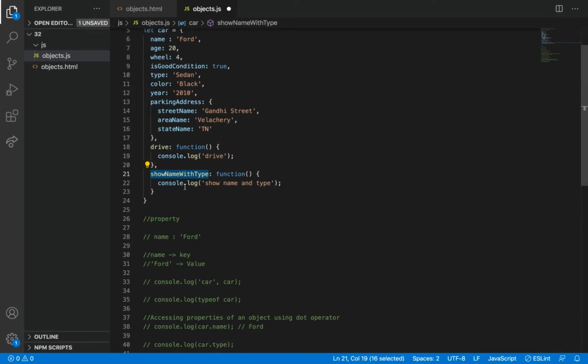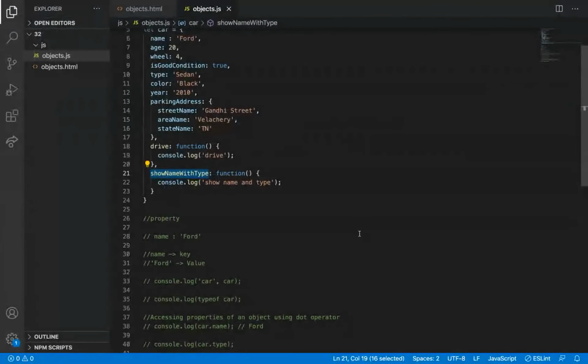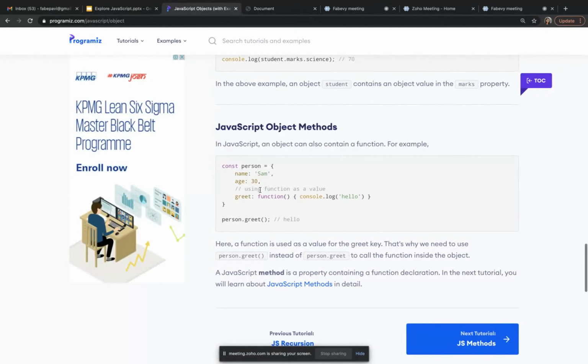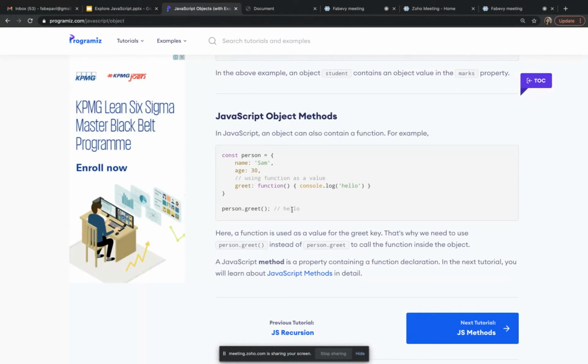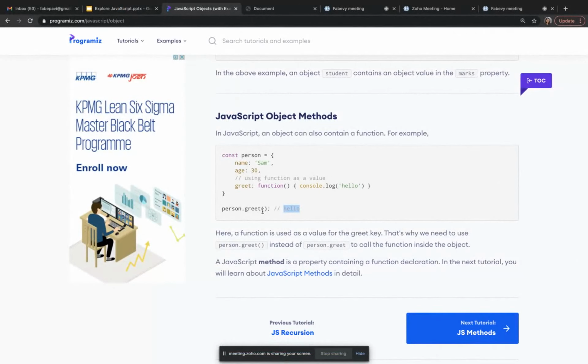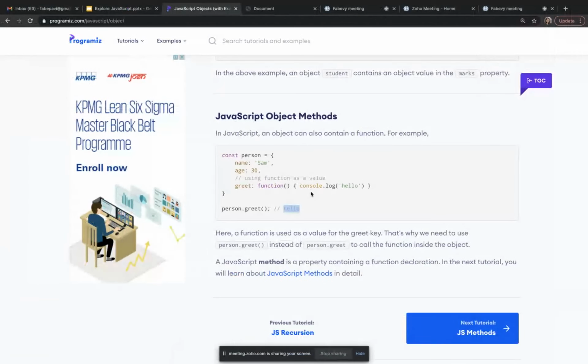Actually, it should return this console. Why is it not giving greet? I have written exactly like this. Why is it not showing the drive function?